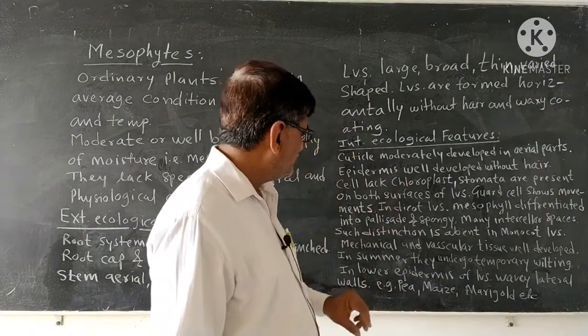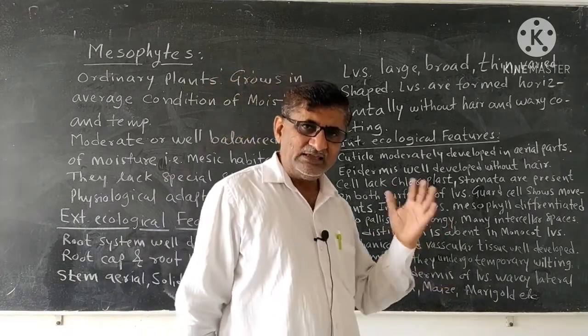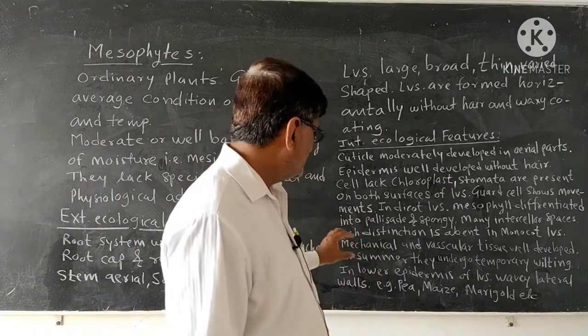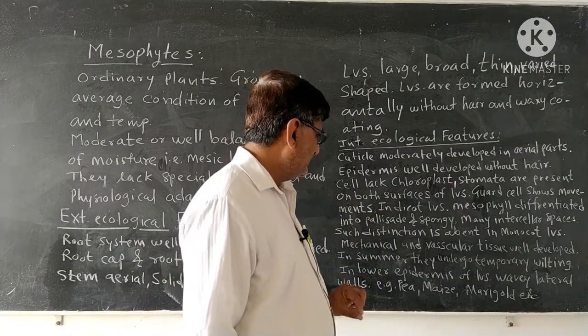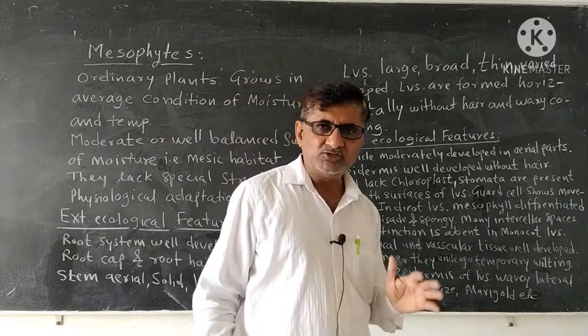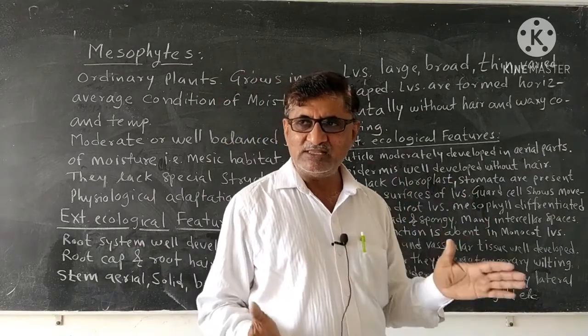Guard cells of stomata show movements. They can close and they can open as per the need. So that is what they are showing, the movement. In dicot leaves, the mesophyll tissue means the tissue in between the upper and lower epidermis, that is called a mesophyll tissue.